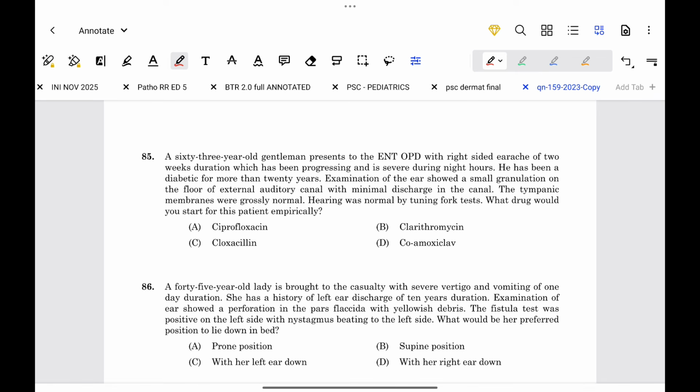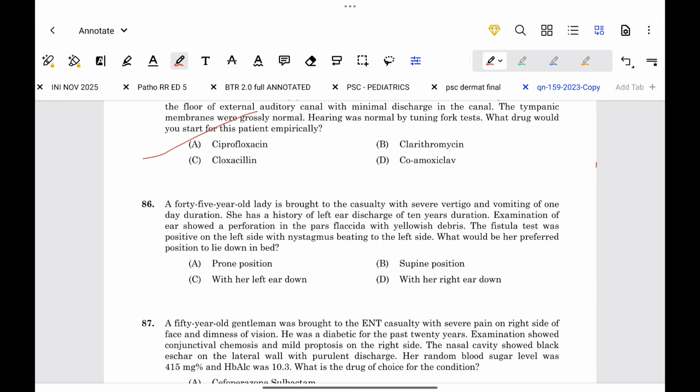Hearing was normal by tuning fork. Which drug would you start for this patient empirically? So this is a case of malignant otitis externa. Malignant otitis externa is most commonly caused by Pseudomonas. For this we give anti-pseudomonals. We can give ciprofloxacin. Next question.